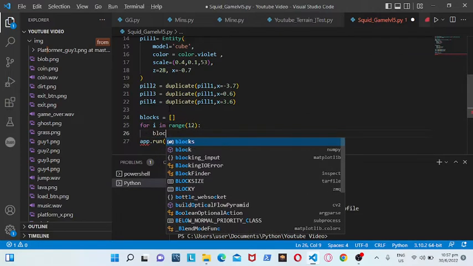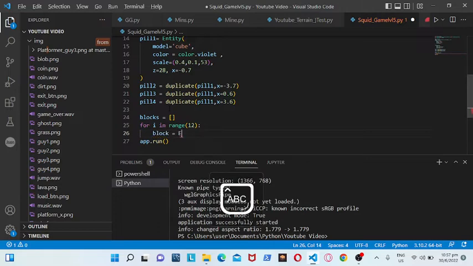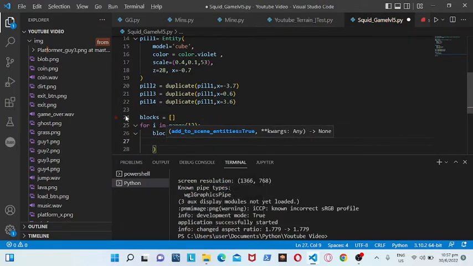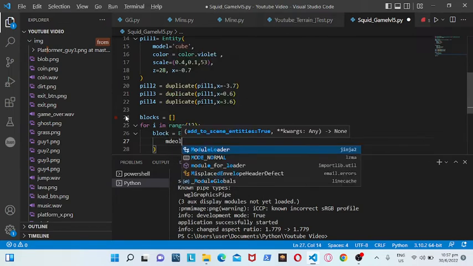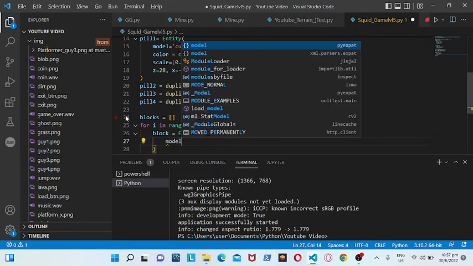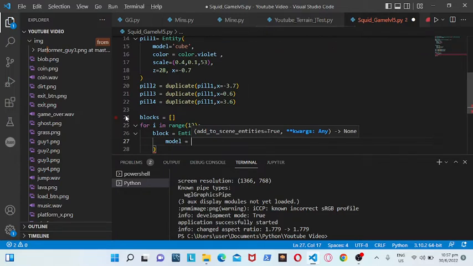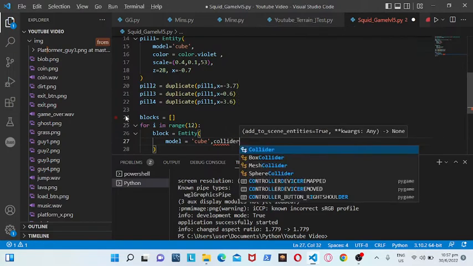We will quickly create a block is equal to entity. The model will be equal to cube. And then we will have a collider, which is box.